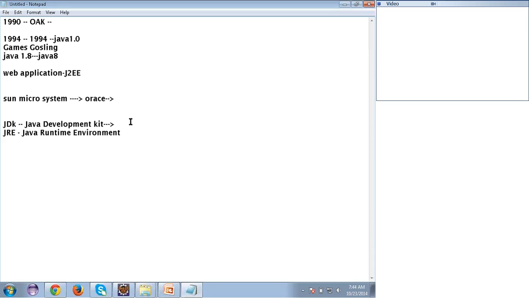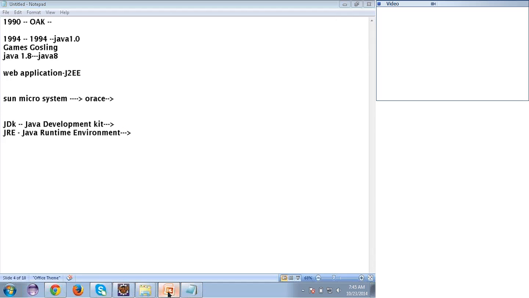After compiling, I need to run the program, right? I mean, I need to see the result. So to execute the program, I need JRE. You'll get to know once you write a sample program, you'll understand what JDK is really doing and what JRE is really doing. But as of now, just remember that JDK we use at compile time to compile the program, and JRE we use to execute the program, I can say to see the result. Fine. Okay, let's move.